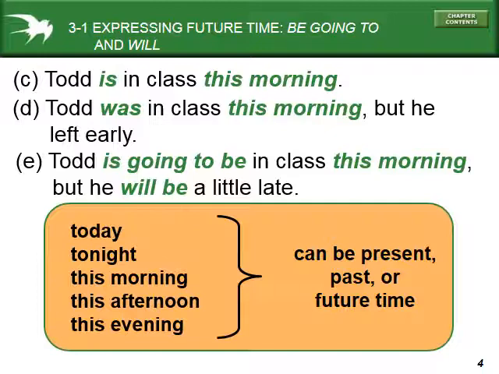But I could say Todd was in class this morning because it's nighttime now. I can't say Todd is going to be in class this morning because I'm already past morning. I could say Todd is going to be in class tonight, but he'll be a little late, if he's coming over to my house.